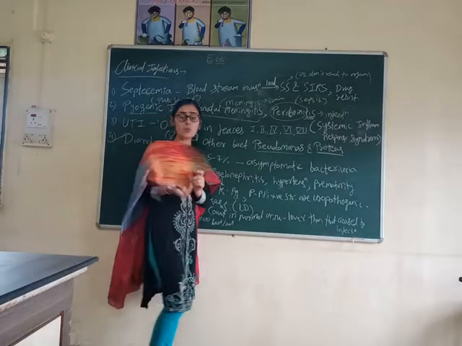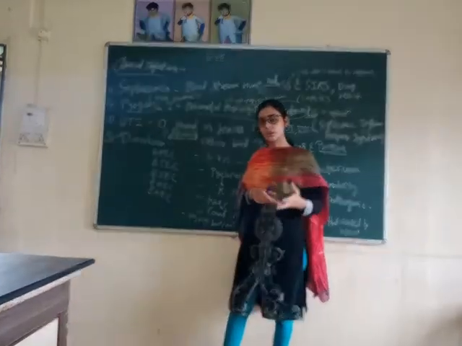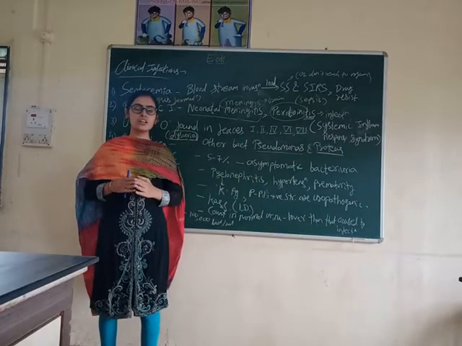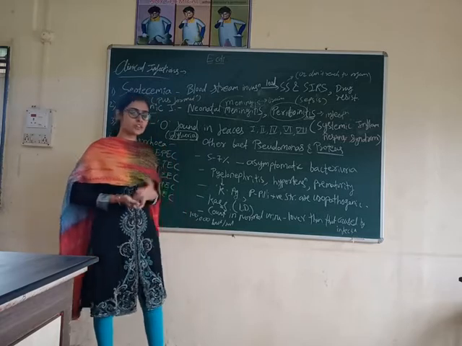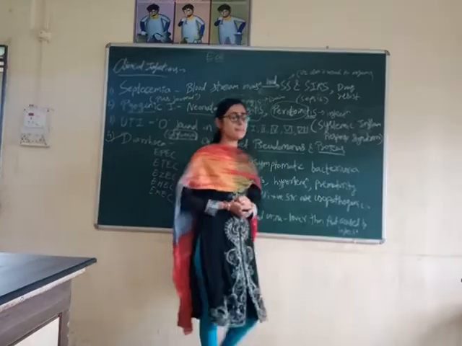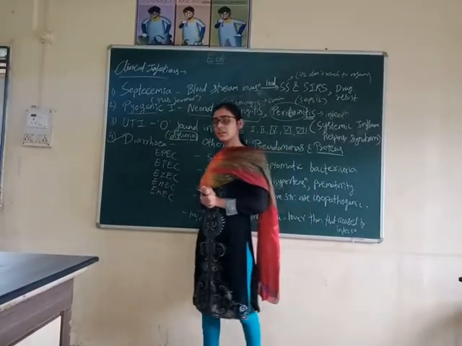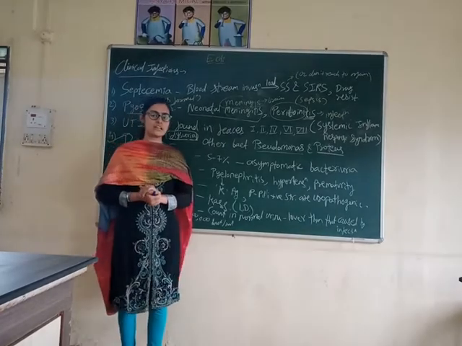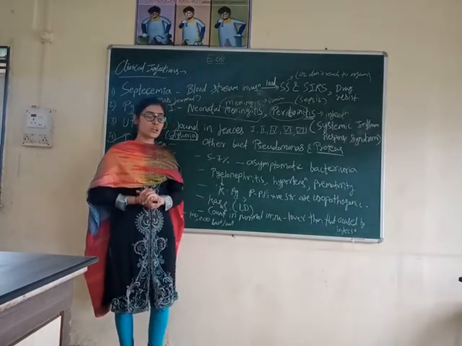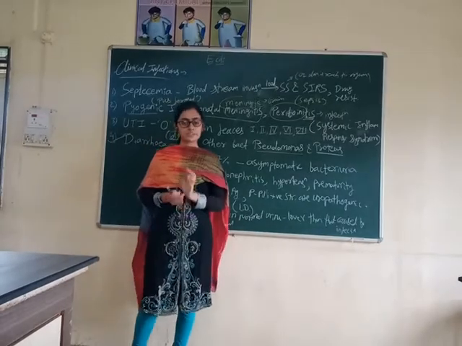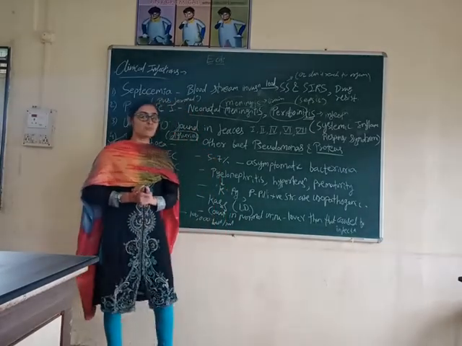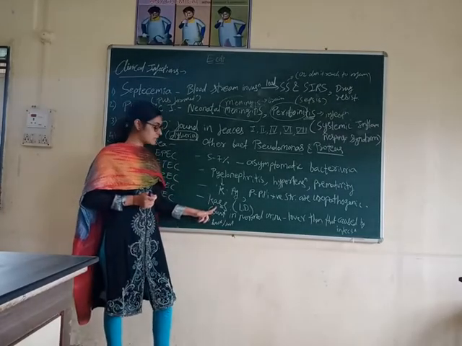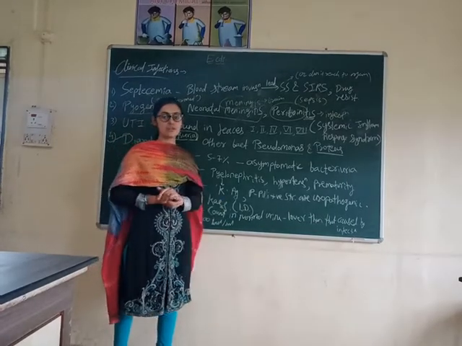Now how to detect that UTI has occurred to the human, or sorry, to the pregnant women? UTI is nothing but what? Infection of the urinary system. Urinary system म्हणजे urinary system मध्ये कोणते parts आहेत? Urinary bladder, urethra. These are the parts. Means in this urinary system, कोणत्याही part ला infection होऊ शकतो. That is the UTI. आता कसं diagnose करायचं की UTI झालंय? What is the main thing to diagnose the UTI? So, the laboratory method to detect the UTI was developed by Kass. The scientist name is Kass. L stands for laboratory diagnosis.